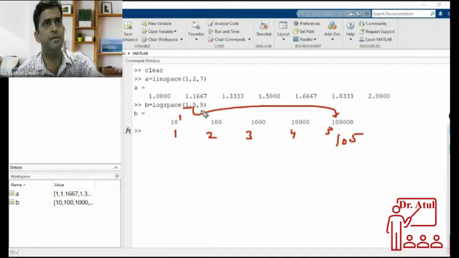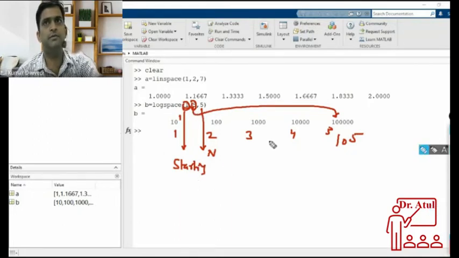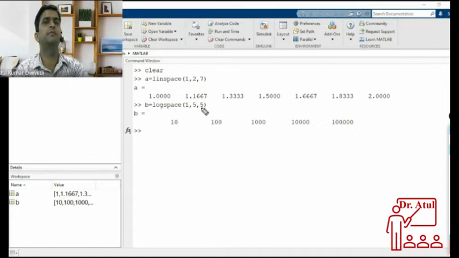The third one is how many numbers will be there. Starting power of 10, and this is the last power of 10, because this is logarithmic, and the last one is how many numbers there will be. So this way you can create number arrays in MATLAB. Arrays can be created like this.